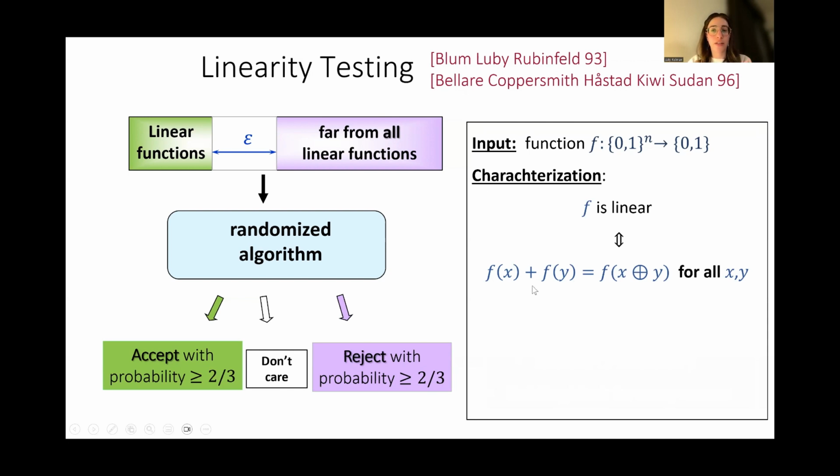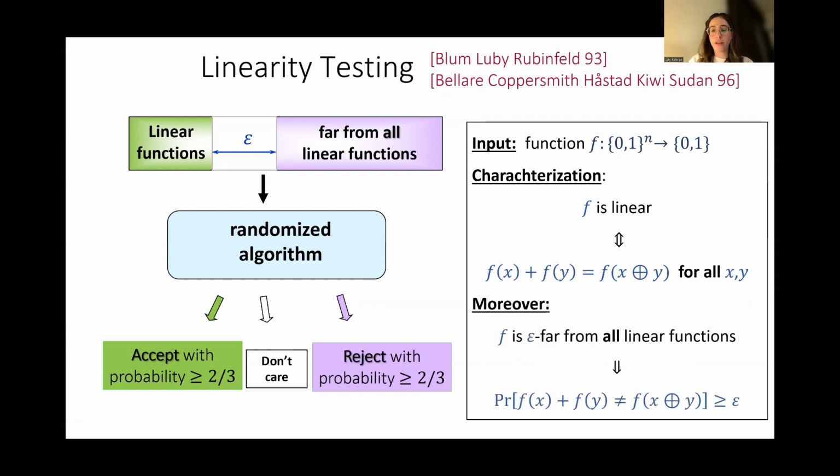This suggests a simple test, which we call a 3-point checker, to find a violation of linearity and reject. Later, Bellare, Coppersmith, Håstad, Kiwi, and Sudan showed stronger soundness: if f is epsilon-far from all linear functions, then this 3-point checker finds a violation of linearity with probability at least epsilon.